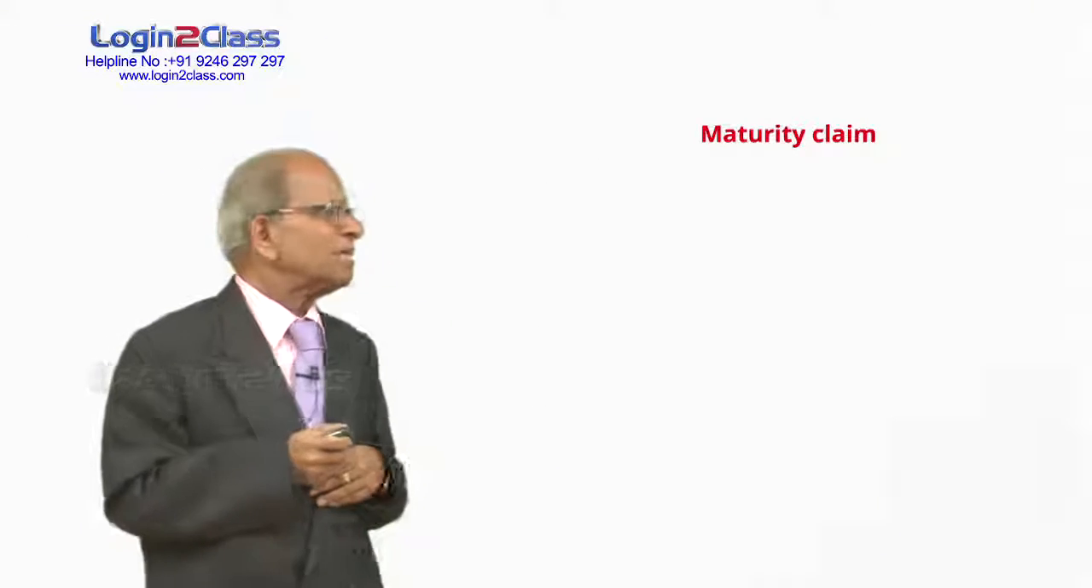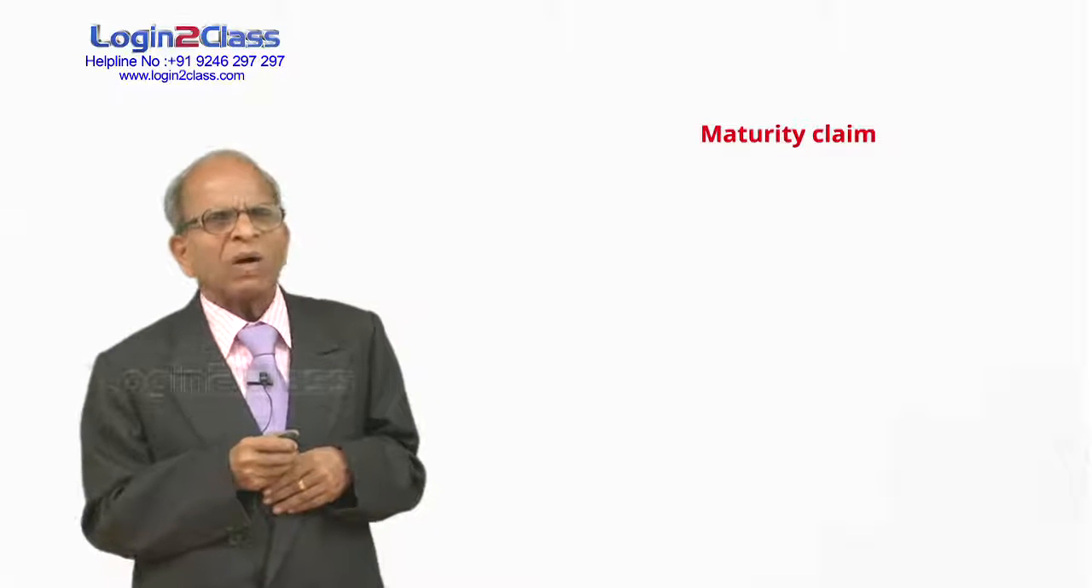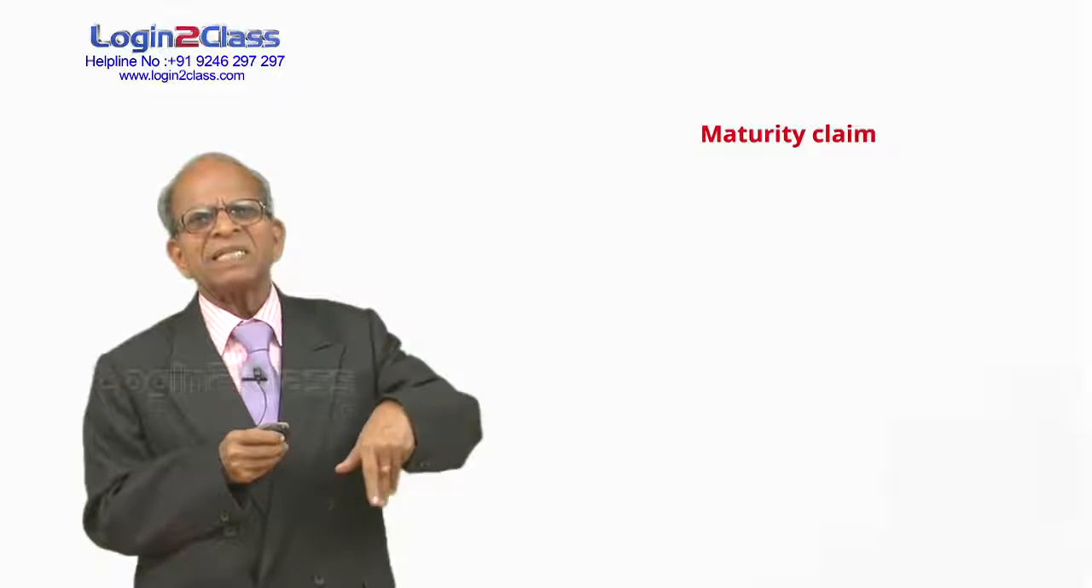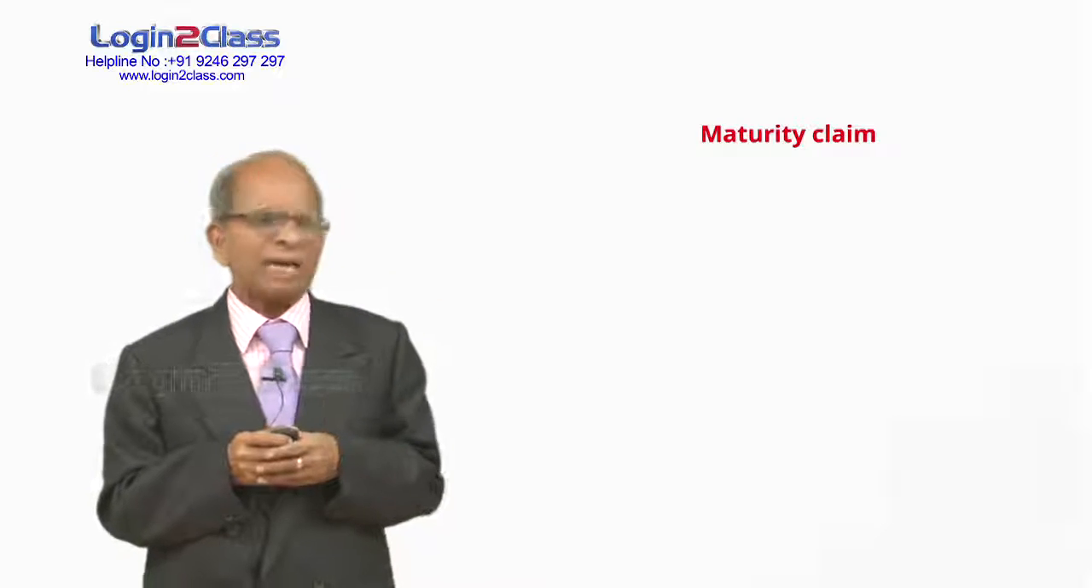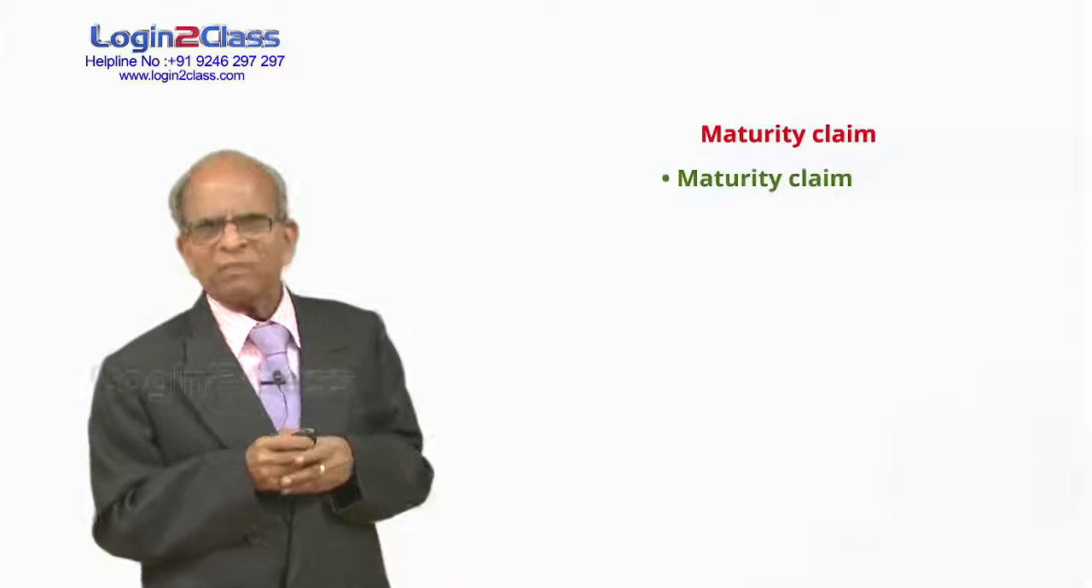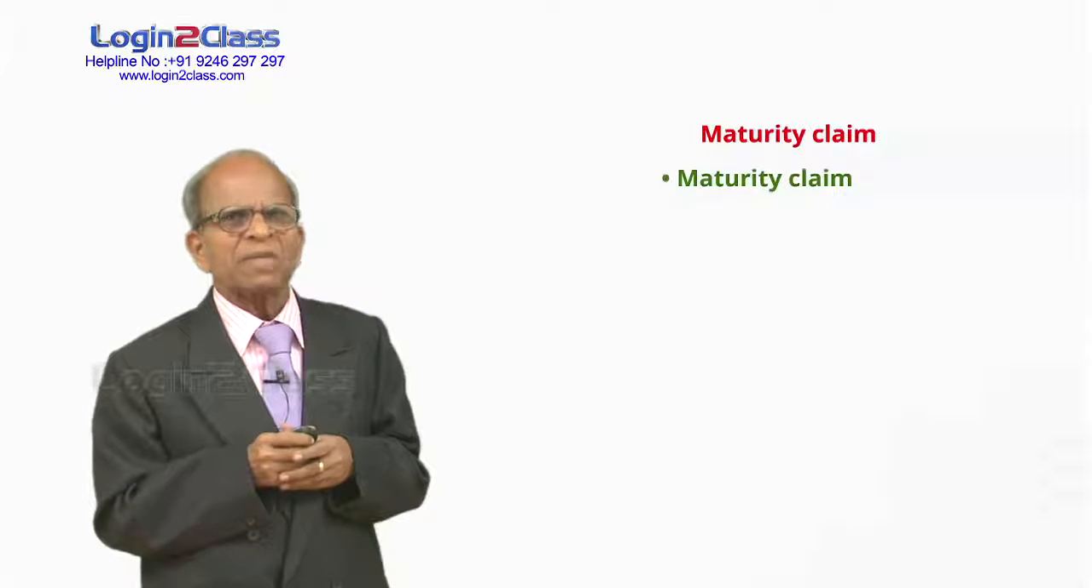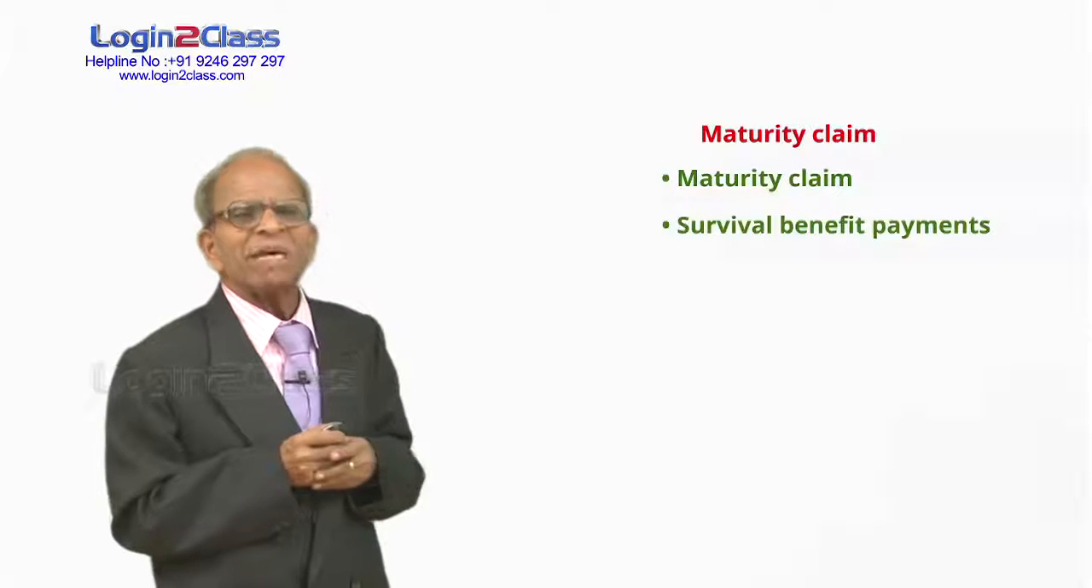Now, we shall examine what is a maturity claim. What is a maturity claim? Or rather, what kind of payments come under this head? Number one, maturity claim. Where a policy has matured, we pay the maturity claim. Number two, survival benefit payments.